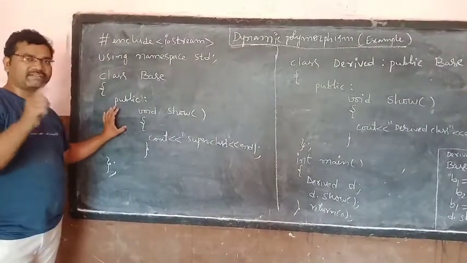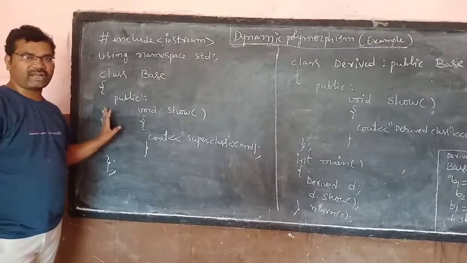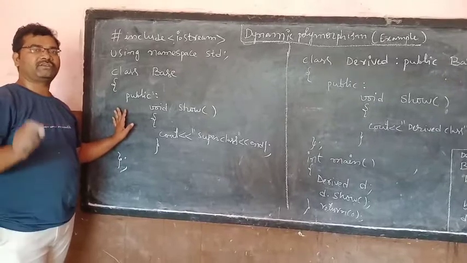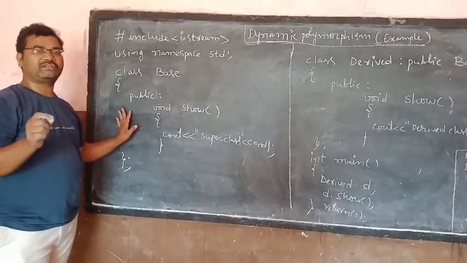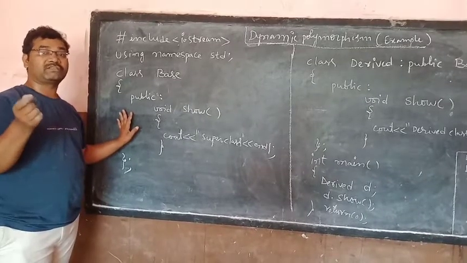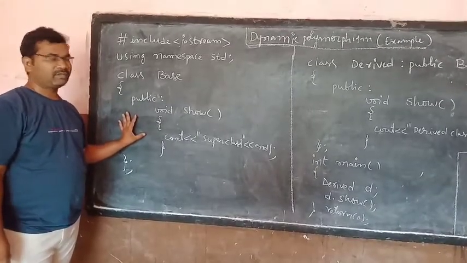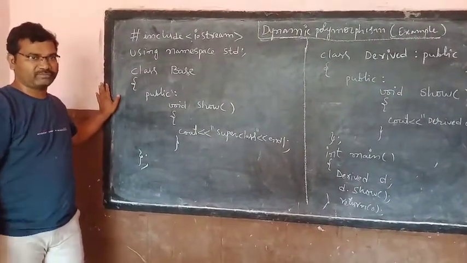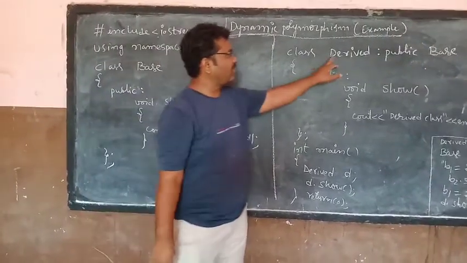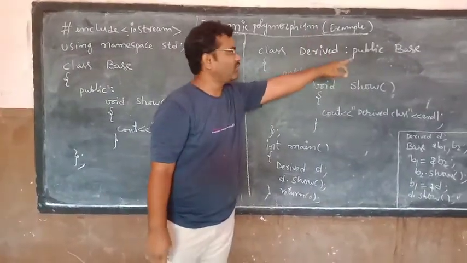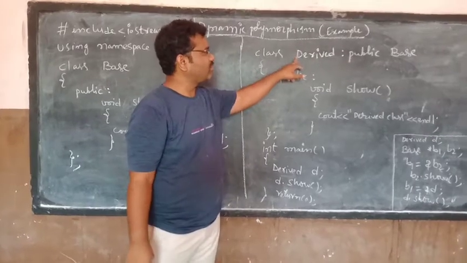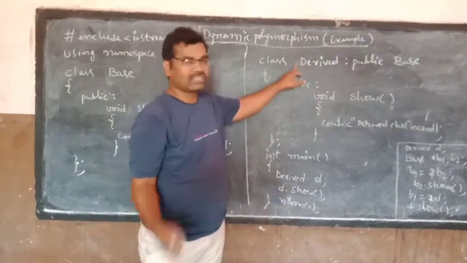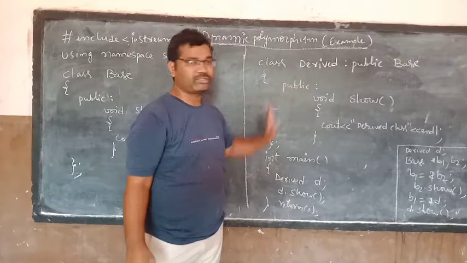If superclass and subclass, base class and derived class, have the same function with the same signature, signature means same return type, same function name, same type and same number of parameters, then whenever you execute a function, there are 2 functions. Derived class is derived from base class, so the derived class object inherits the functions of the base class. Now derived class contains 2 functions with the same name, show and show.